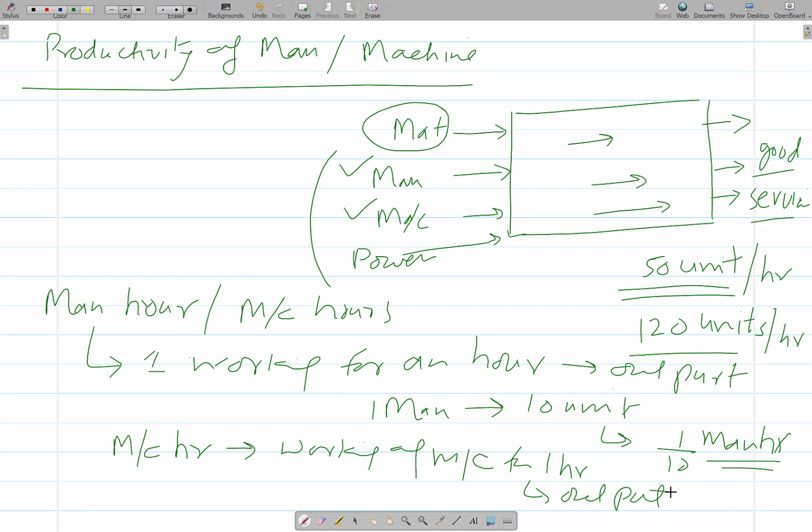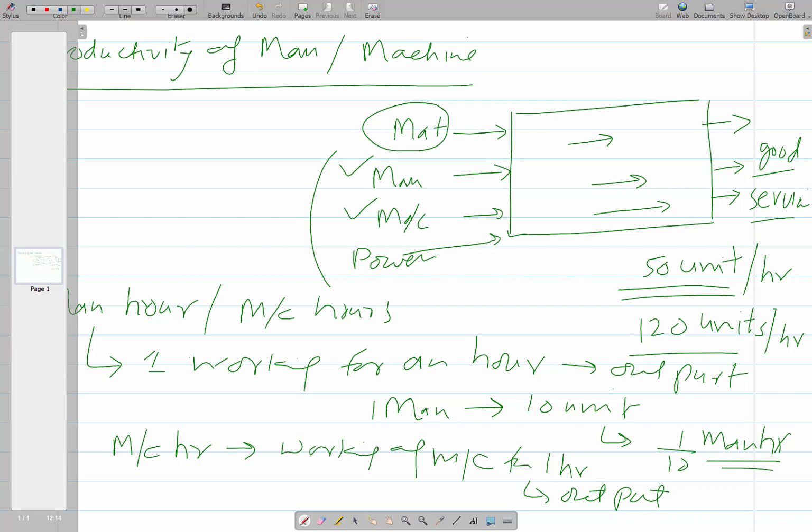That is used to quantify the machine hours required to produce a unit of goods or unit product. Okay, so here if we go with the man hour or machine hour, it means the kind of amount which will be produced by the man in 1 man hour or by the machine in 1 machine hour.